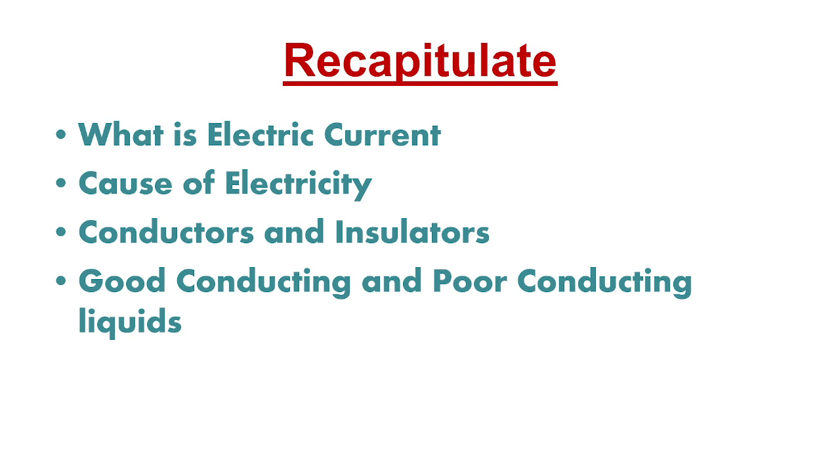Let us recapitulate what we have learned in the previous class. In the previous session, we have learned about what is electric current. We have also seen the cause of electricity. We have classified the substances based on whether they have the ability to conduct electricity or not as conductors and insulators. And we have also seen good conducting and poor conducting liquid.